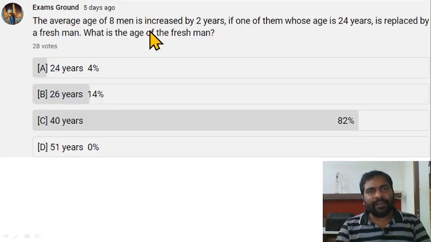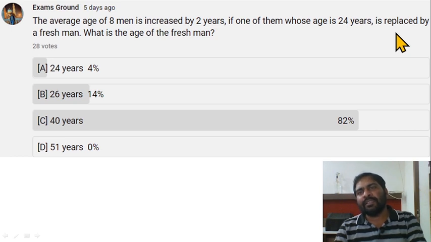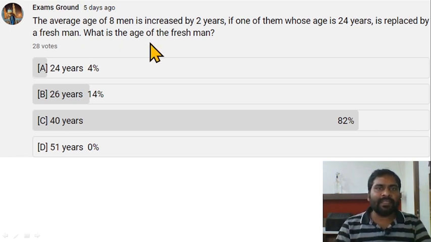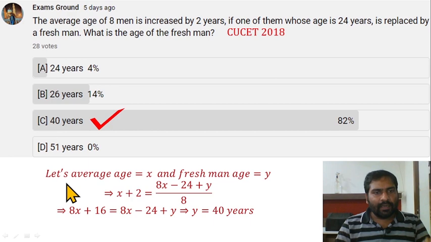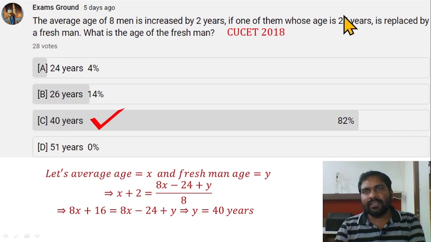The average age of 8 men is increased by 2 years if one of them whose age is 24 years is replaced by a freshman. What is the age of the freshman? Let average age equal x and freshman age equal y. The one who was added later has age y. Now find out the average age after adding this person. Earlier it was x multiplied by 8, 8x. From 8x subtract this age 24, 8x minus 24 plus this age of freshman y. So (8x minus 24 plus y) divided by 8.